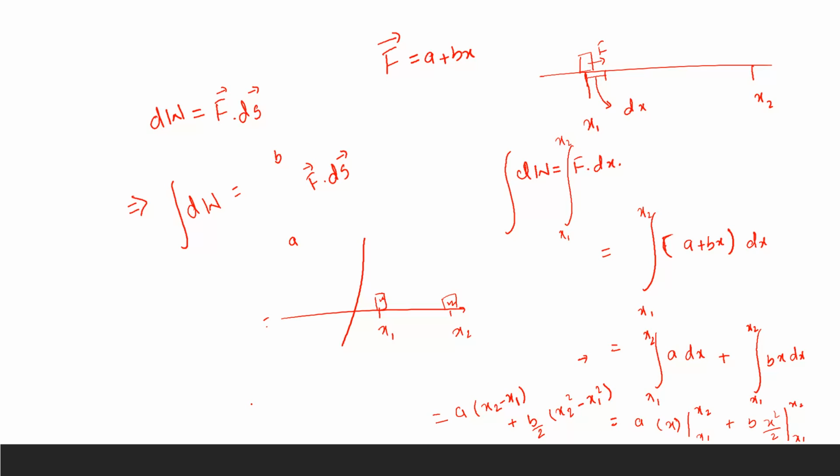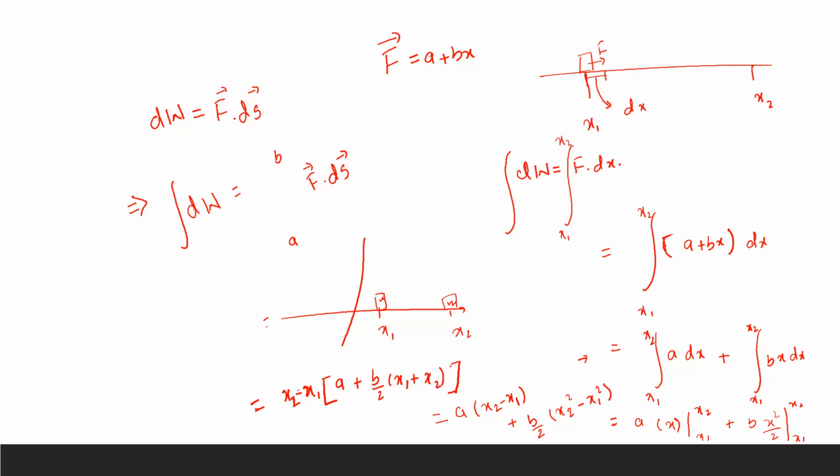So the final answer is something like x2 minus x1 times a plus b upon 2 times x1 plus x2.